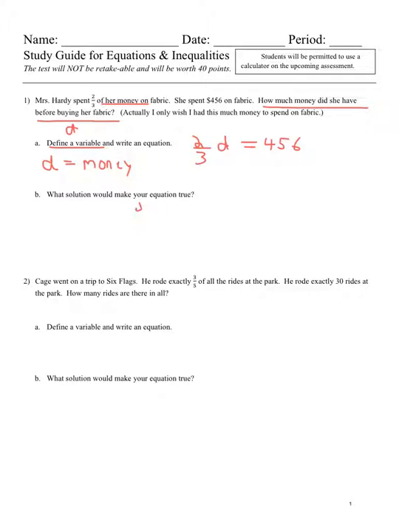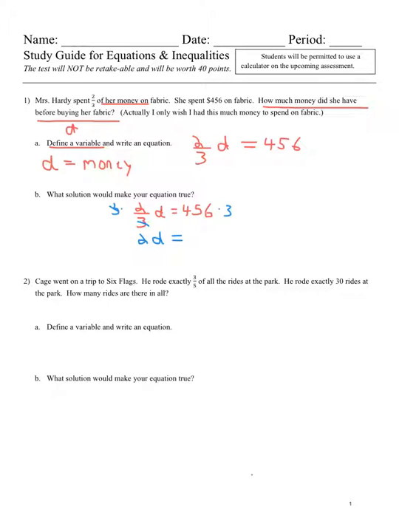So I'm going to take you through the steps of solving this. I'm going to do this in 2 steps. I'm first going to undo the 3. The 3 is division, so I'm going to multiply both sides by 3. Those are going to cancel out. So I'm going to be left with 2D on the left-hand side and 3 times 456 on the right-hand side.